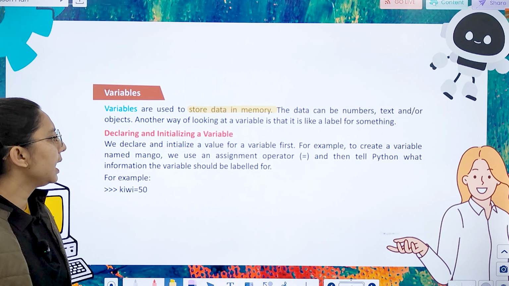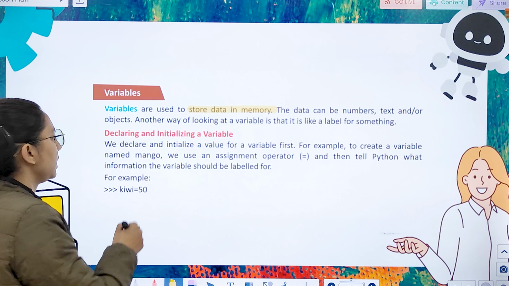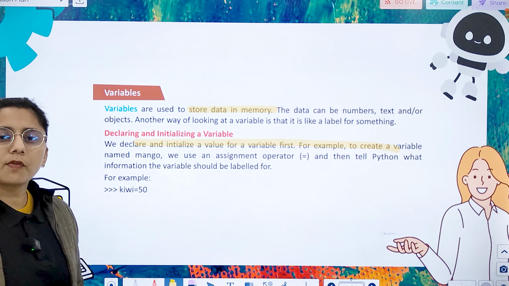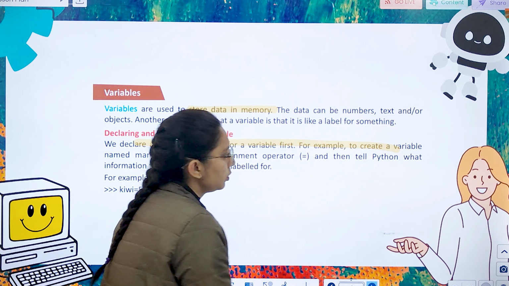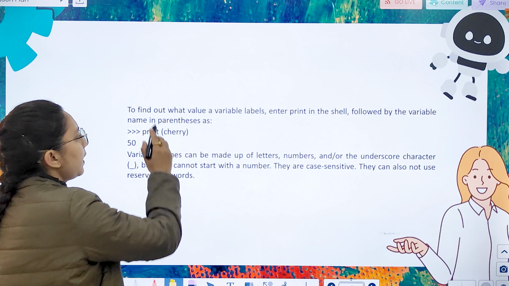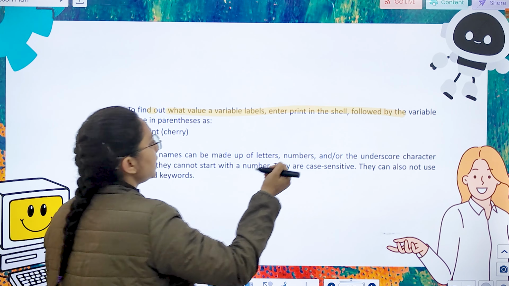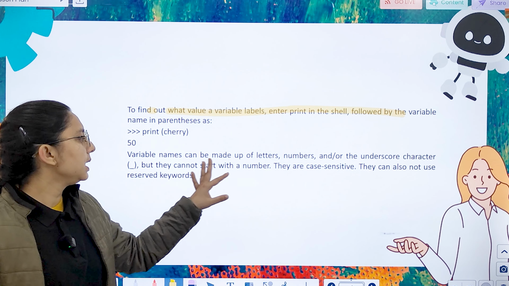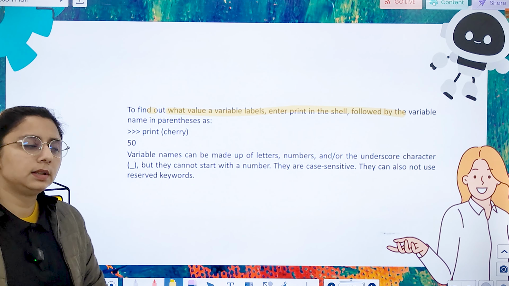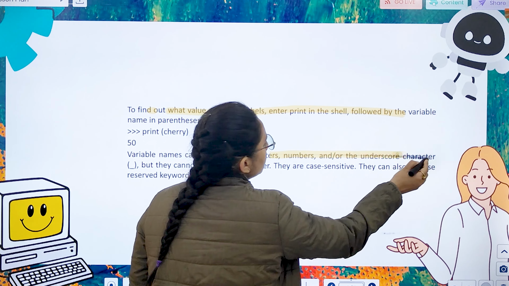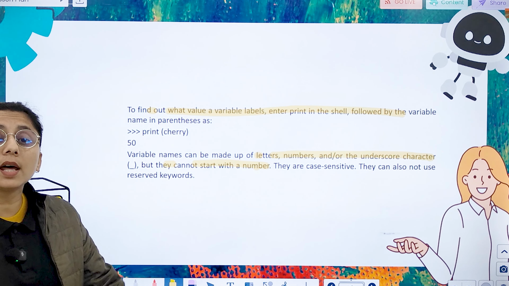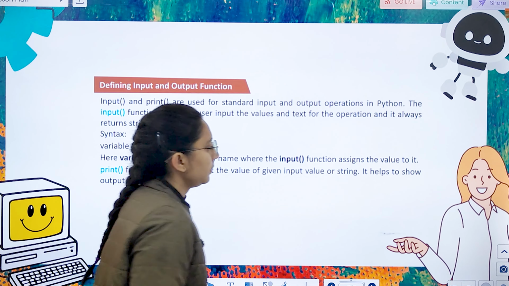Then we have declaring and initializing a variable. We can declare and initialize the value of a variable. First of all, we will use the equals to operator, and then we will find out what value a variable holds, then enter and print it in the cell. Variable names can be made up of letters, numbers or the underscore character, but they cannot start with a number, and they are case sensitive.